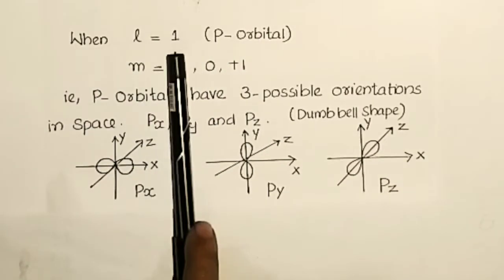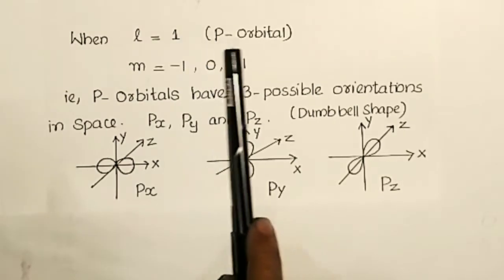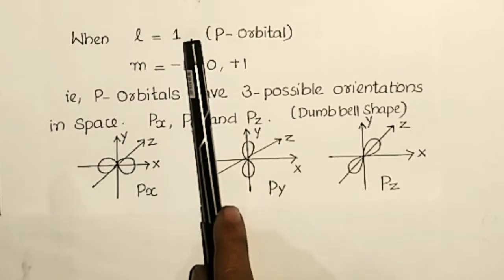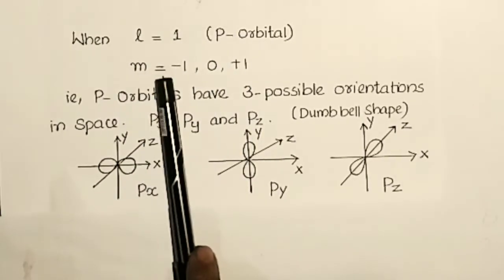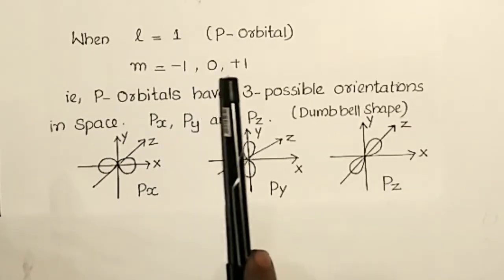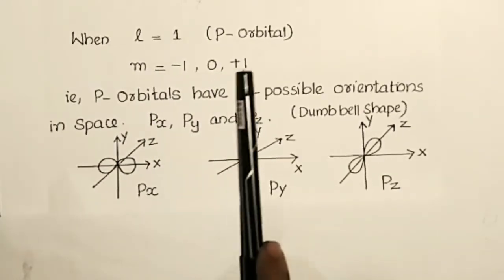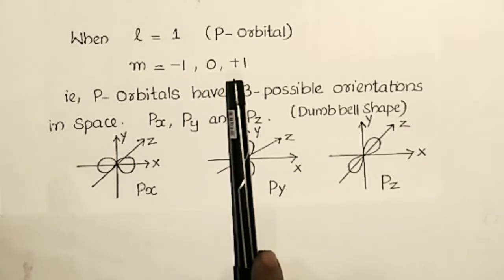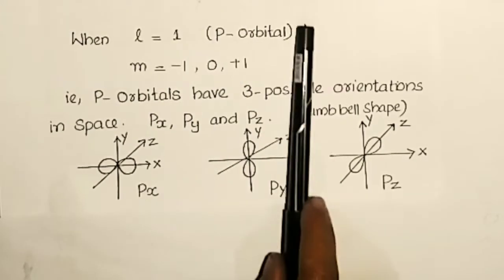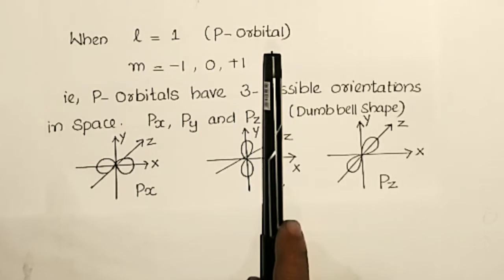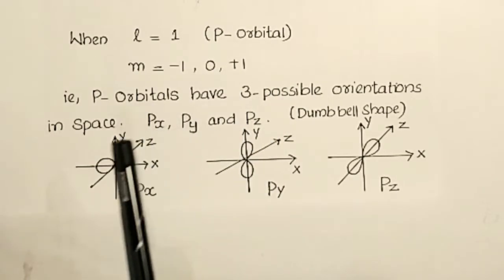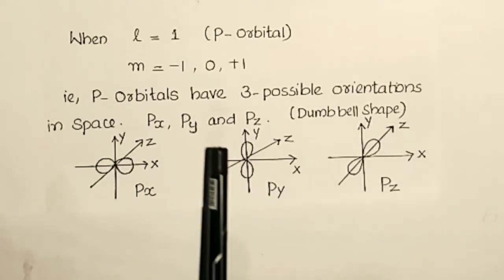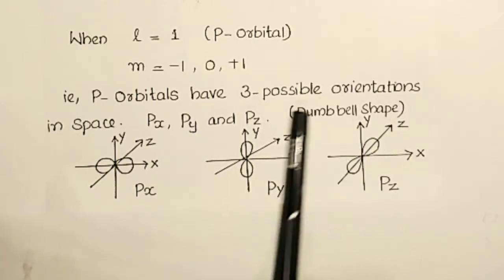Next, when L is equal to 1, which indicates the P subshell, then m can have the values minus L to 0 to plus L. That means m is equal to minus 1, 0, plus 1. Here we get three different values. From this we can identify that P orbitals have three possible orientations in space, that is Px, Py and Pz. These p orbitals have a dumbbell shape.